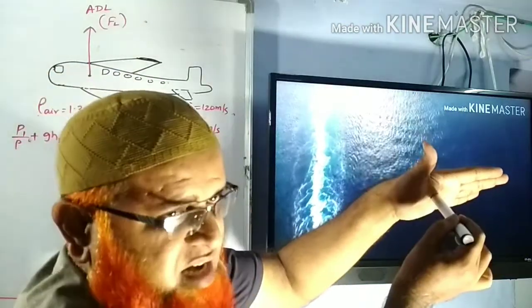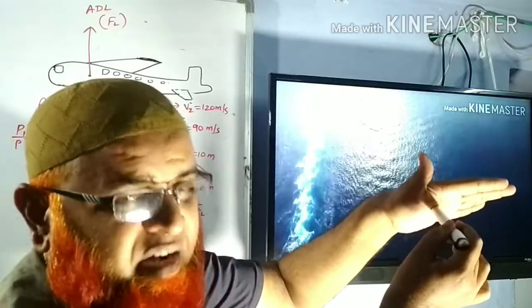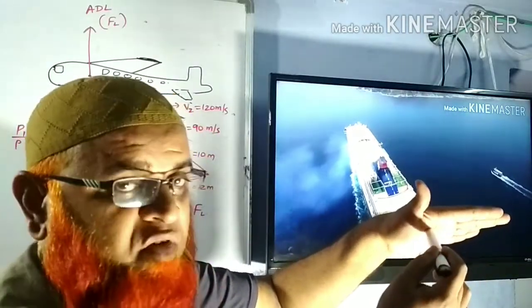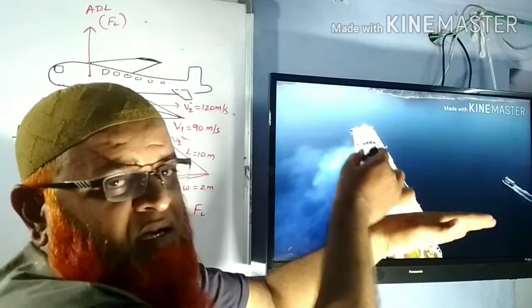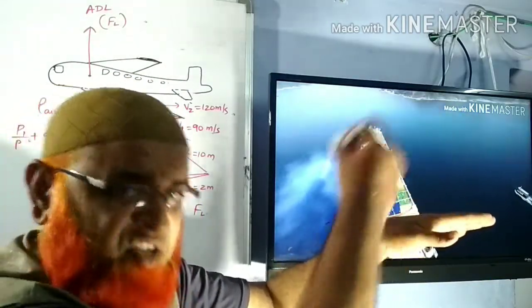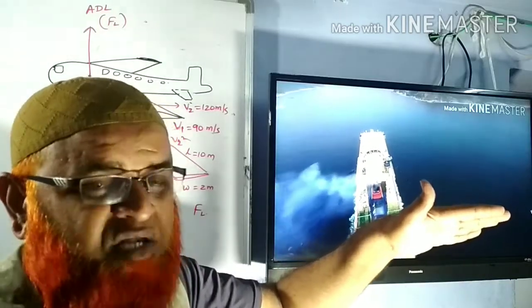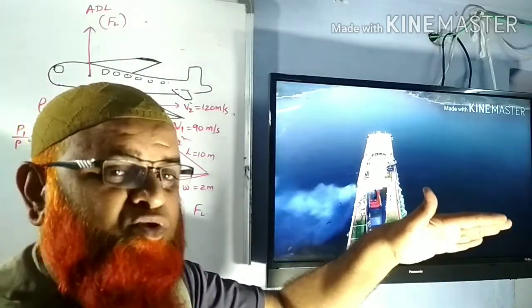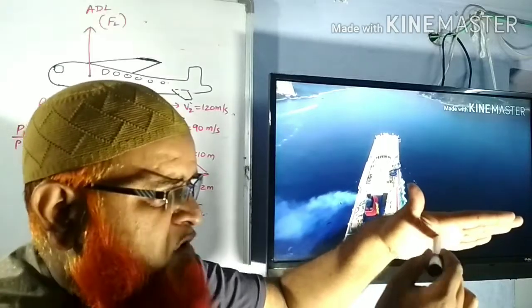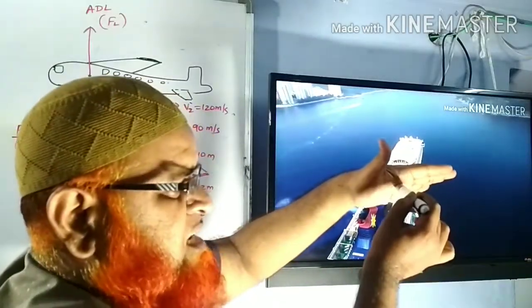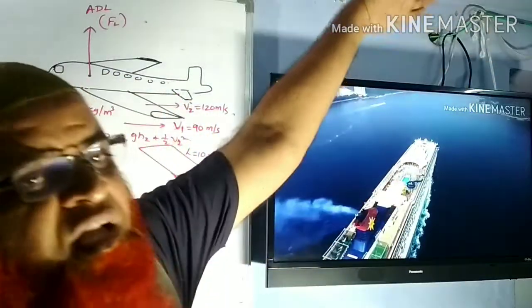So when the air strikes here, its speed will reduce. When velocity decreases, pressure increases below the wing, and above the wing velocity will be more and pressure will be less. Below the wing pressure will be more, velocity will be less. So pressure is inversely proportional to velocity. If you understood, when the air strikes the wing here, the wing is going to be lifted up.